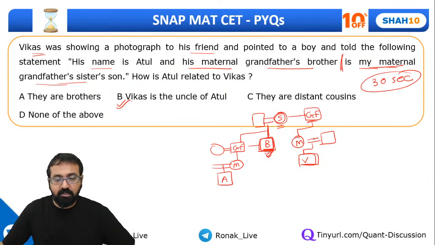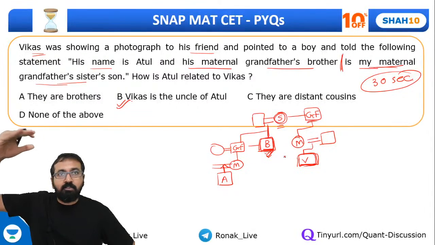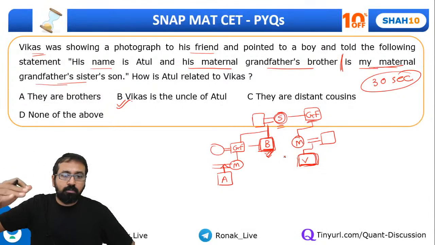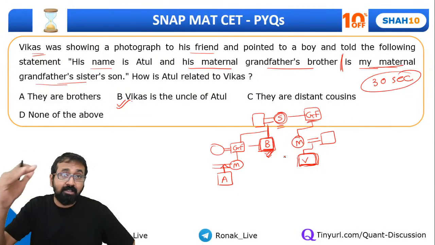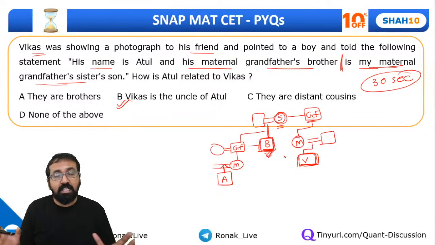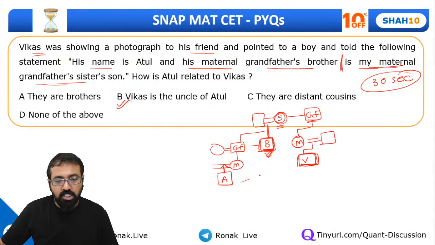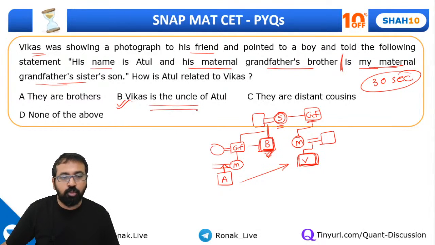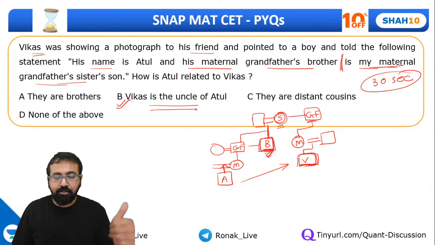So definitely if you look, Vikas is a generation above Atul, and anyone one generation above Atul will be either his parent or his uncle, because Vikas is male. As simple as that. Because in English we don't have chacha, phupa, mama and all those kinds of relations. It will ultimately be uncle. So this Vikas will be the uncle of Atul. Are we clear? Everyone show me a thumbs up if you have understood this part quickly.